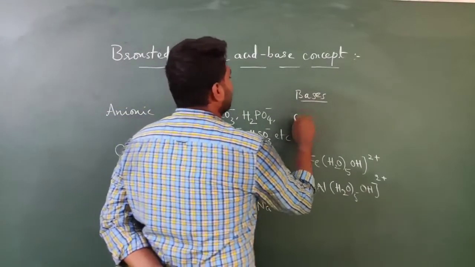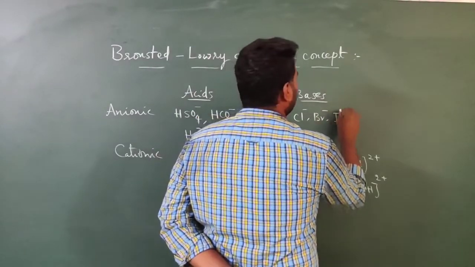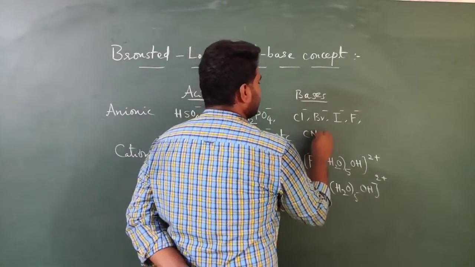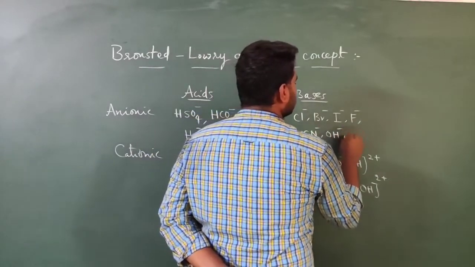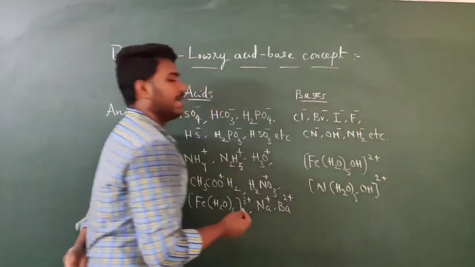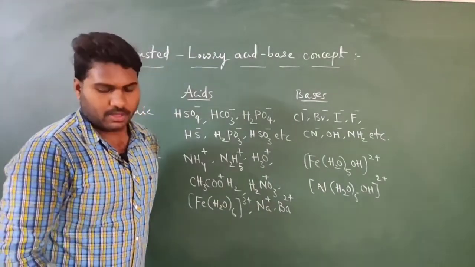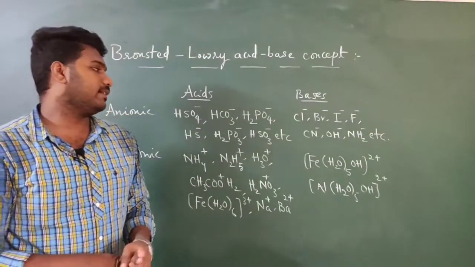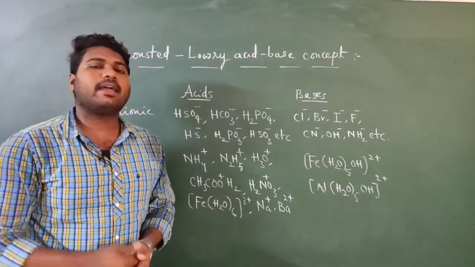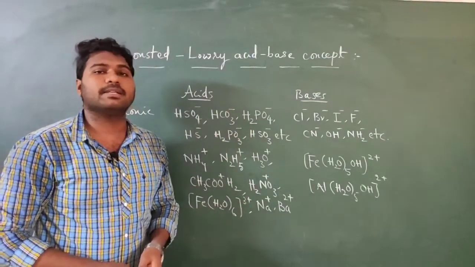Whereas bases, Cl minus, Br minus, I minus, F minus and CN minus, OH minus, NH2 minus, etc. These all will act as bases. So we can summarize all the different types of neutral molecules as well as cationic species and anionic species in this table. This is categorized under acids and bases.